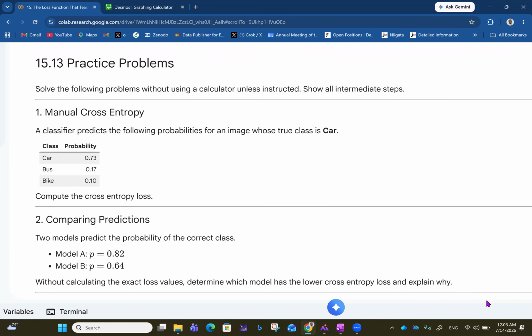As usual, I get to solve two of these. Solve the following problems without using a calculator unless instructed. Show all intermediate steps. Now I'll be solving 15 and 20.